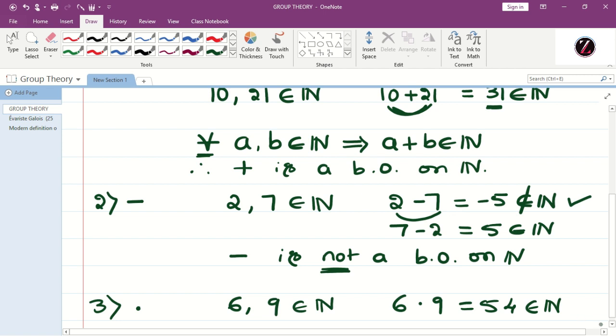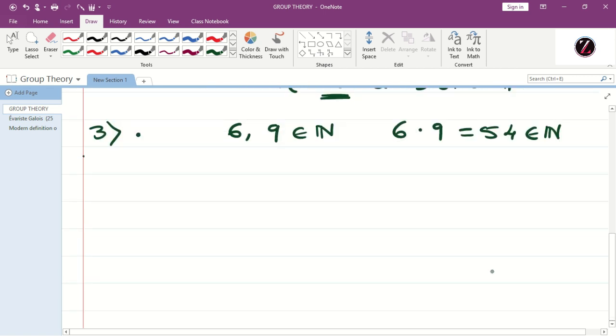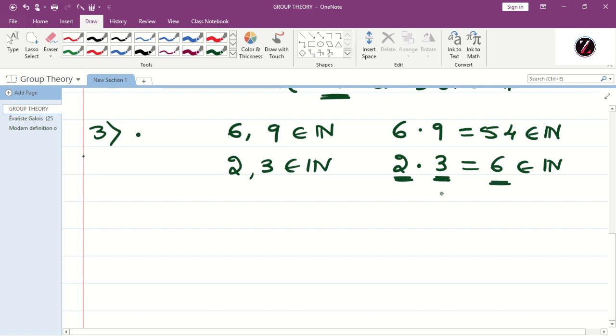Clearly it belongs to N. Another simple one: 2 and 3 belong to N. So 2 into 3 is 6, which belongs to N. You can observe that the product of any two natural numbers is always a natural number.